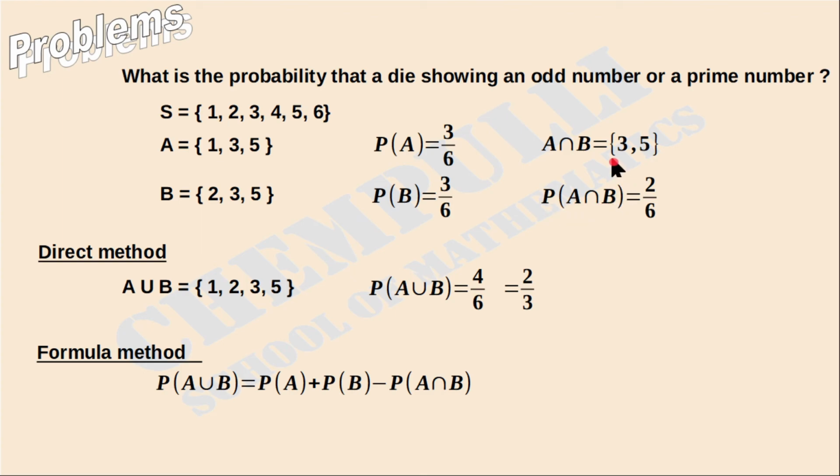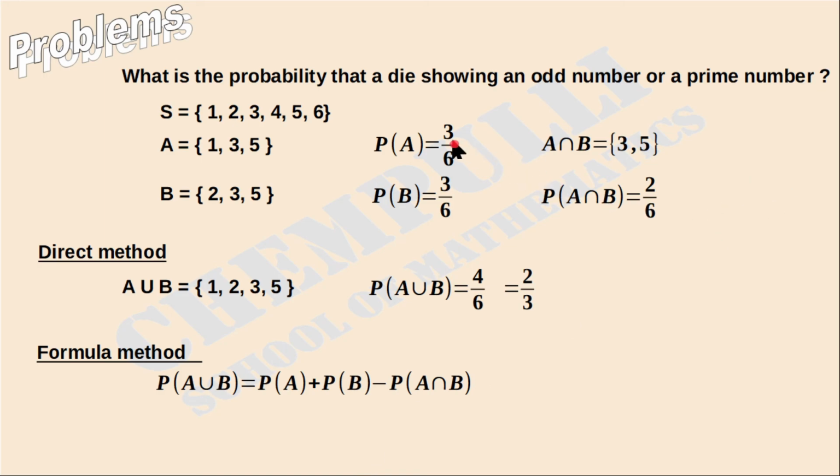It is the number of outcomes favorable to A intersection B divided by the total number of outcomes. How many outcomes are favorable to A intersection B? 2 outcomes, that is 2 over the total number of outcomes. How many outcomes are there? 6. So P of A intersection B is equal to 2 over 6.